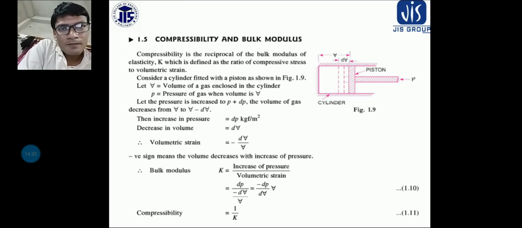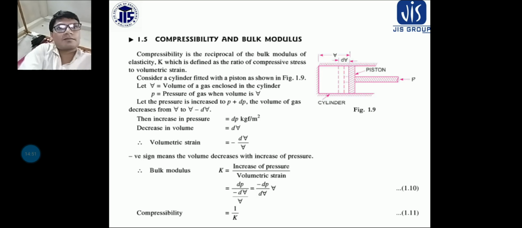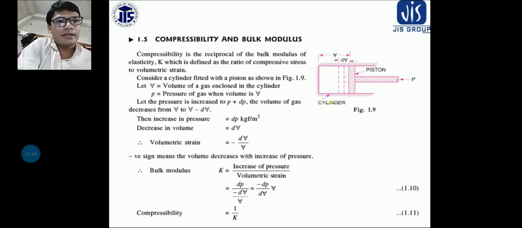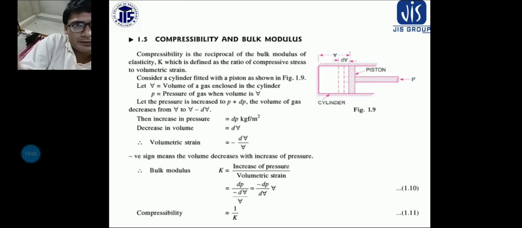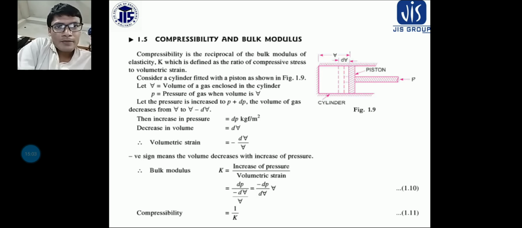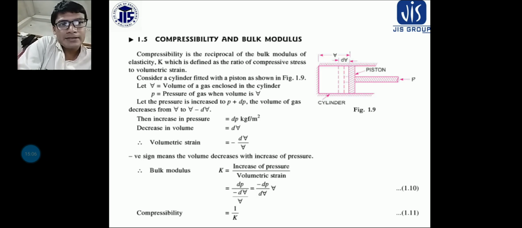So in the piston, when some force is applied on the piston, F amount of force is applied. Now the piston is moving from here to here, so some distance is covered because of that F amount of force. Now what happened? The volume is gradually decreasing, so delta V amount of volume is decreasing. Let us consider the total volume is V. So what is the change of volume? V minus delta V. Okay.